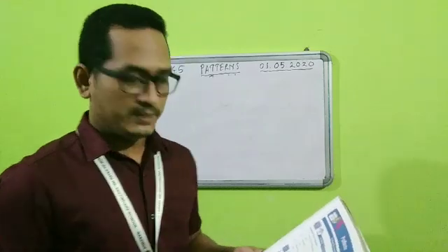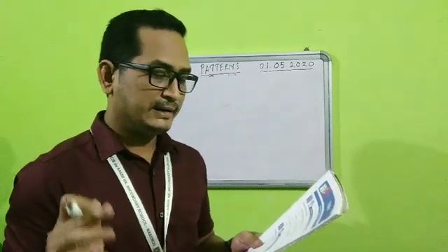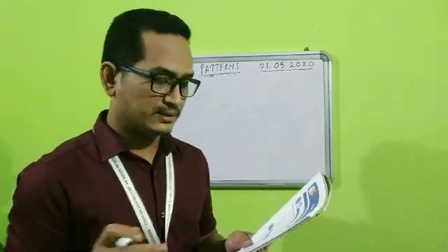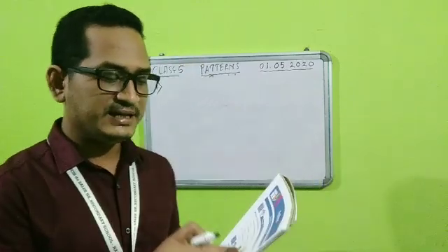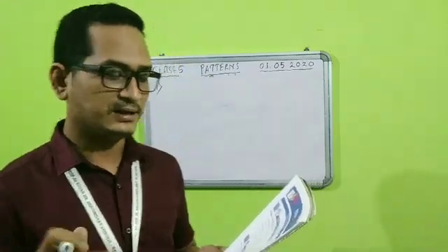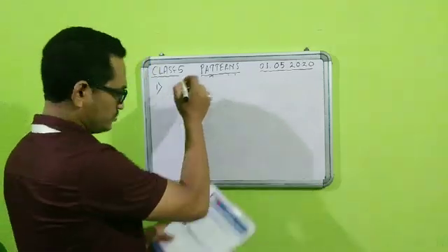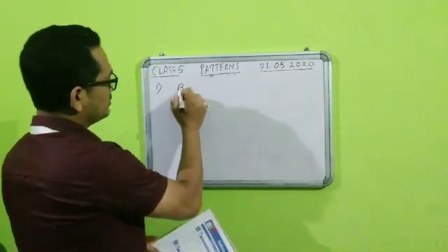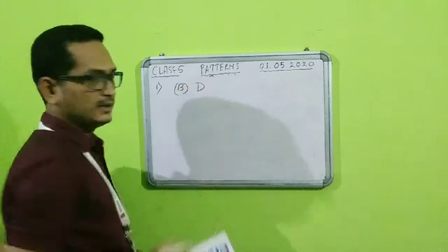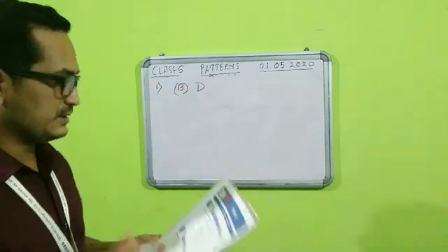Question number 1 is from the I recall part. Which of the following letters is symmetrical? Out of F, D, R and Q, which one is symmetrical? So students, of course the letter D is symmetrical. That will be option B for question number 1, and the letter D is symmetrical.